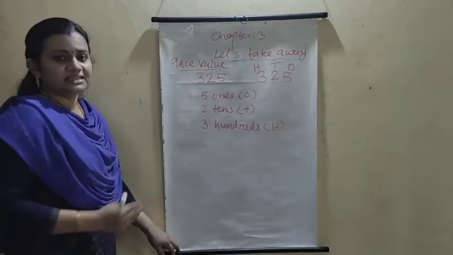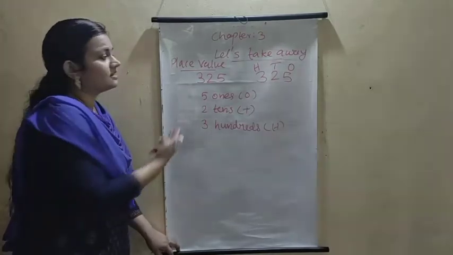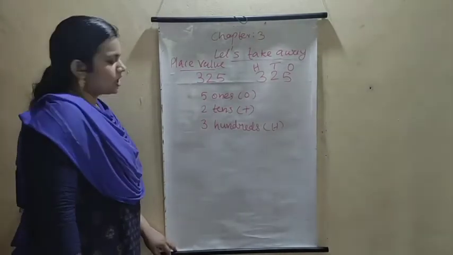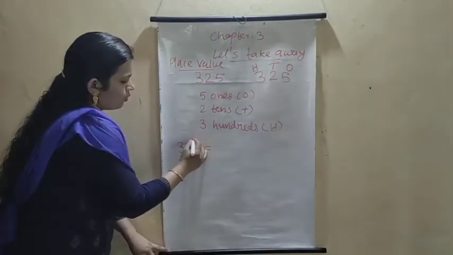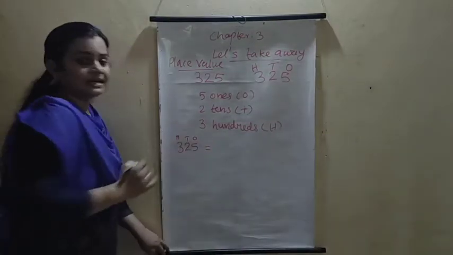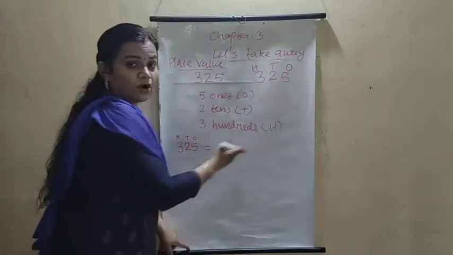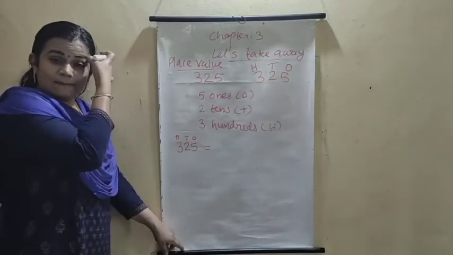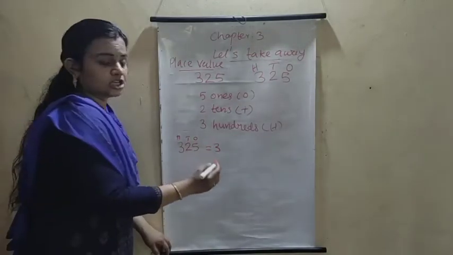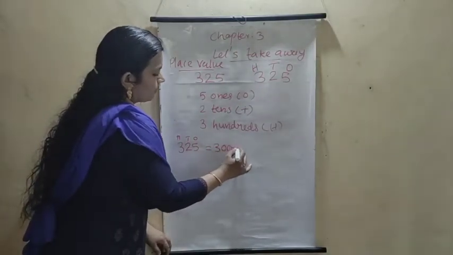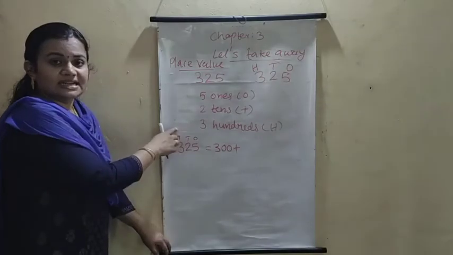Then how to expand these numbers? How to expand this 3-digit number? So we are writing 325. Ones, tens, hundreds. Then what about the expanded form of these numbers? You just apply the zeros. 300. 3 after how many zeros? 2 zeros. Plus 2 tens.